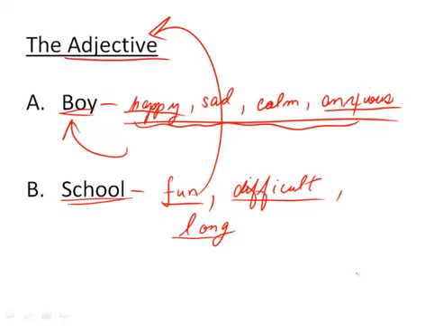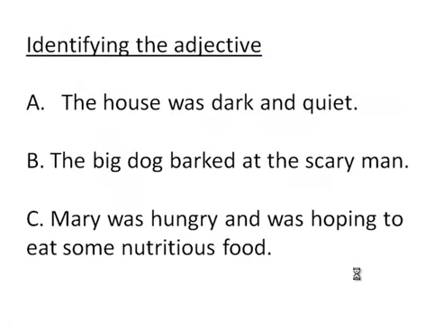You know that words that describe nouns are adjectives, because what I'm going to do is I'm going to throw 3 sentences at you. Uh-oh. We have nouns, verbs, and adjectives. And we're looking for the adjective. And it's always a good idea, though, to look for the noun, because we know that the adjective describes the noun.